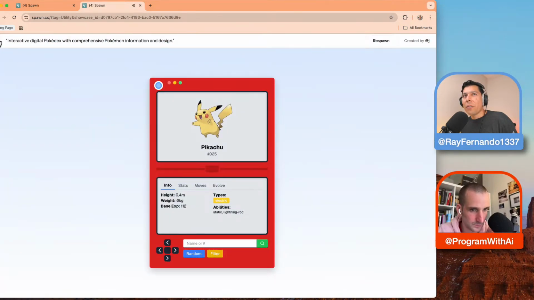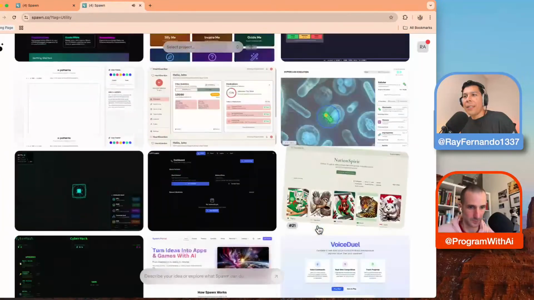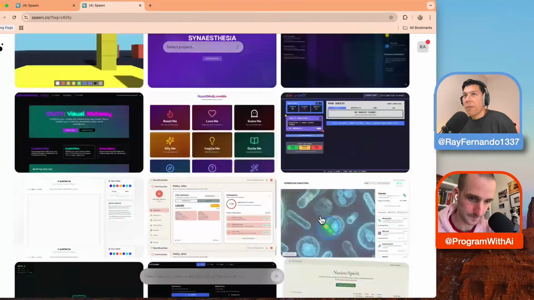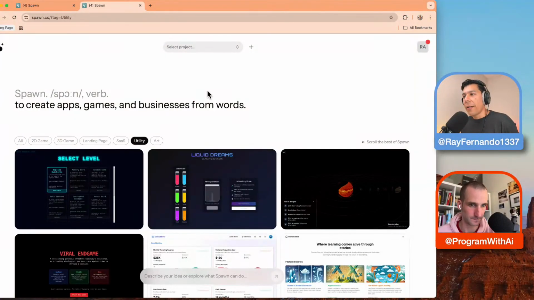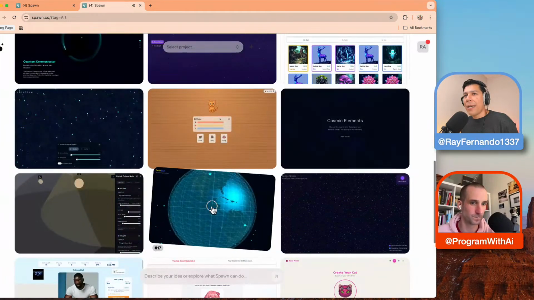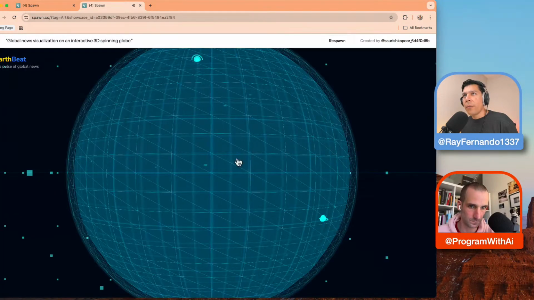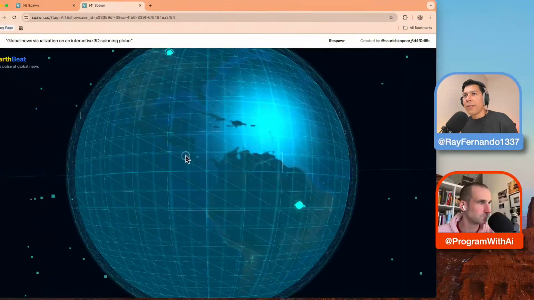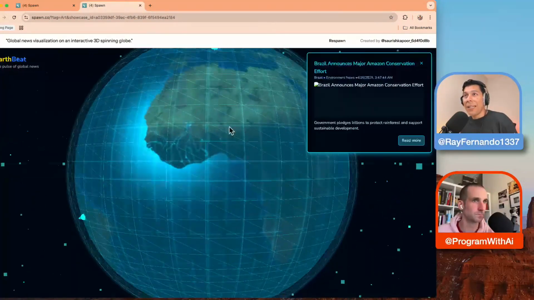This is really blowing my mind, how interactive it is, and how you can start getting really creative and think more creatively about using AI. I love this direction of where they're going with this type of thing. This is an app made in Spawn. I can't believe it, right?